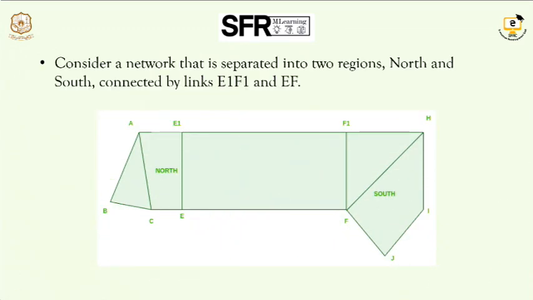So we can keep an account and update everything in the routing table. For example, consider a network where traffic occurs, in both directions. Suppose we are sending packets from E1 to F1, from north to south. If there is already an entry for E1 in the routing table, we know all the updates will be there: how many packets are already in the queue, everything we can know from the routing table. If we are sending packets from E1 to F1, but that route is already in traffic, we come to know that from the routing table.